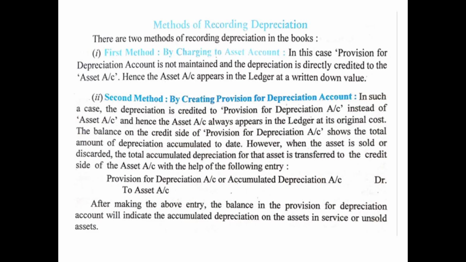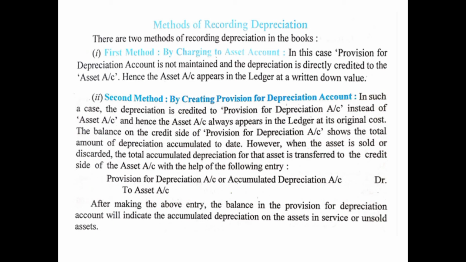Then another point in this, children, is methods of recording depreciation. How do we record depreciation? As you can see, there are two methods of recording depreciation in the books. Number 1, first method, by charging to asset account. In this case, provision for depreciation account is not maintained, and the depreciation is directly credited to the asset account. Hence the asset account appears in the ledger at a written down value. That means here we do not prepare the provision for depreciation account, we just prepare one account, that is the asset account, and in that asset account we record all the depreciation.